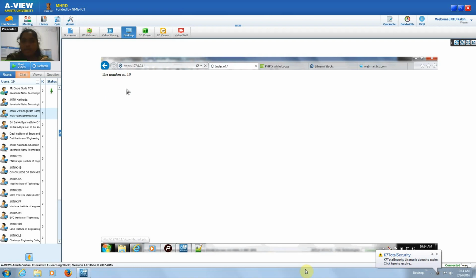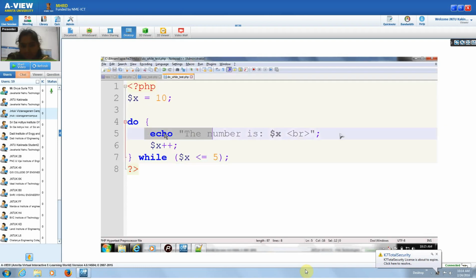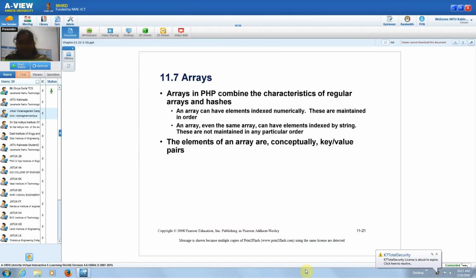See, here the statement is executed for only one time. This statement is executed, then the increment will be done, so the value will become 11, while $x is less than or equivalent to 5, where the condition is not satisfied. So only for one time this statement will be executed when you are using do while, if the condition has failed.